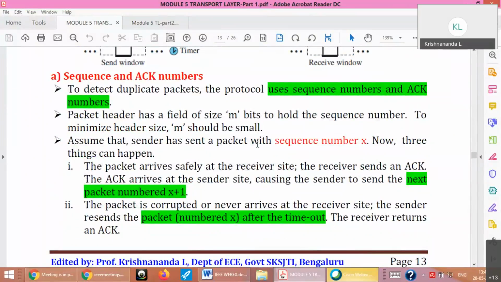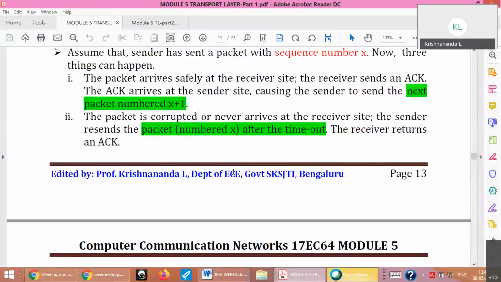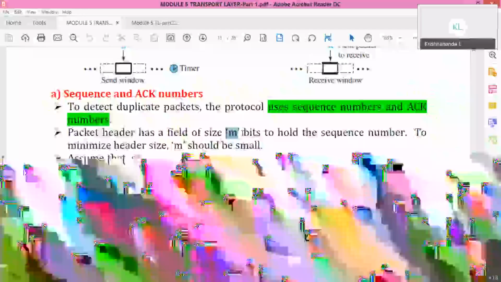Then again, how do you do this? You will have to use sequence and acknowledgement numbers. Stop and wait means your receive window and send window size is only 1. What is the meaning? At a time, you can send 1 frame and you can receive only 1 frame. That's it, you can't do much more than that. Acknowledgement numbers and sequence numbers are of size m bits, as I told earlier.